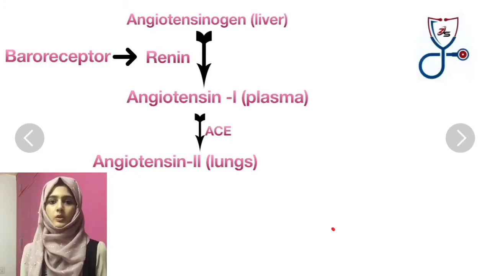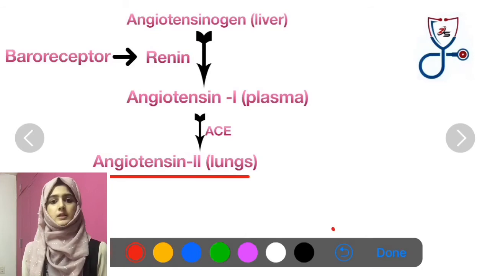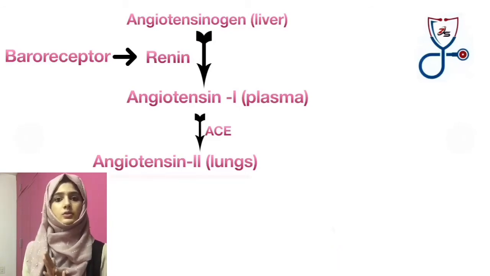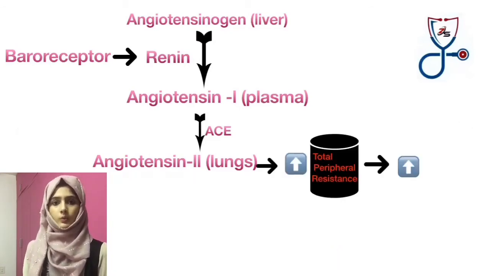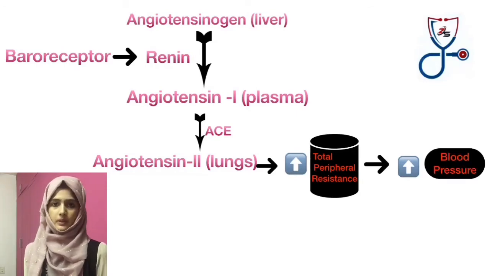Angiotensin 2 is a potent vasoconstrictor. It constricts both arteries and veins. Now, when the arteries constrict, it increases the resistance to blood flow. That is, it increases total peripheral resistance, which leads to an increase in blood pressure.